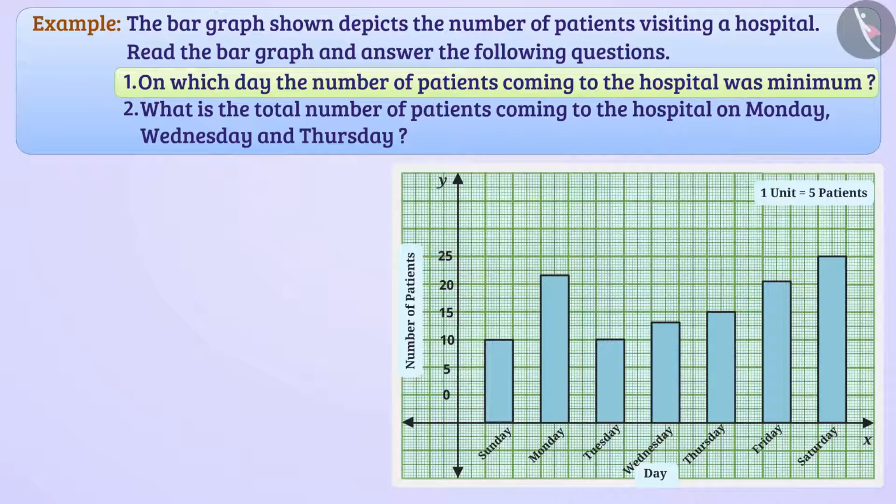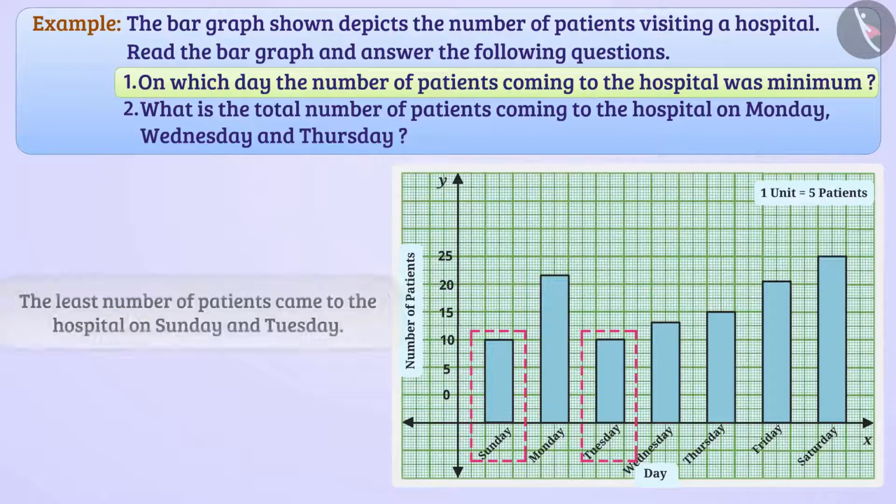We see that length of bars showing the number of patients on Sunday and Tuesday is same and is smaller than length of all the bars. So we can say that the least number of patients come to the hospital on Sunday and Tuesday.